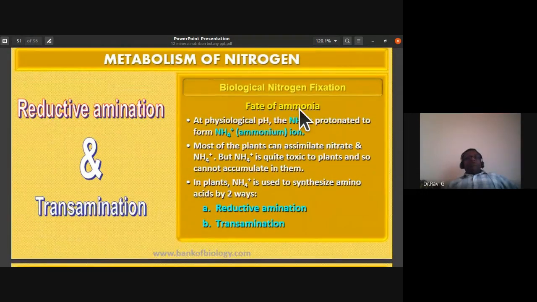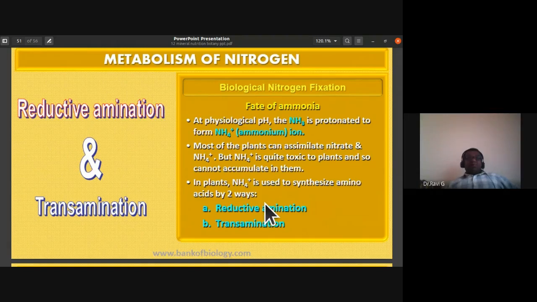So, the fate of ammonia: once the ammonia is formed, it is protonated to form ammonium ions. See, most of the plants can assimilate nitrate and ammonium ion, but ammonium is quite toxic to plants, so they cannot accumulate it.